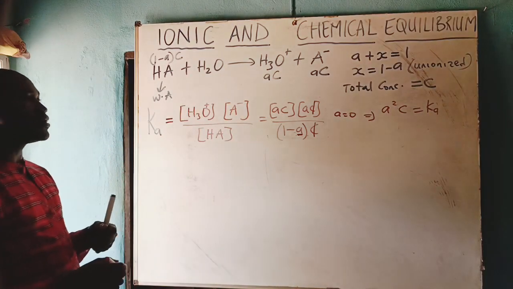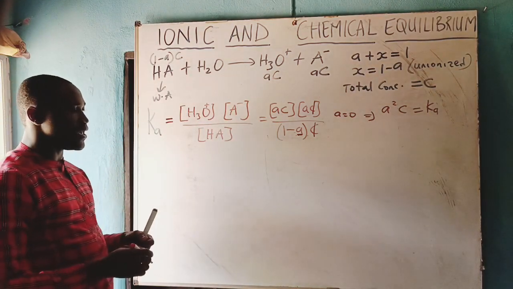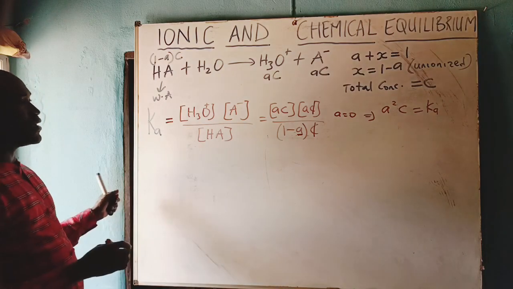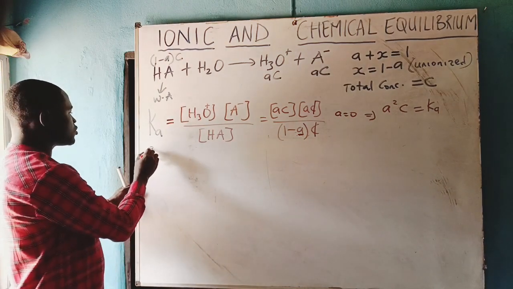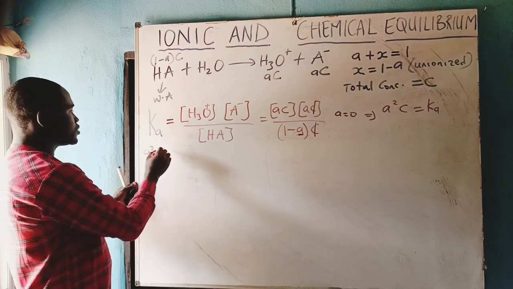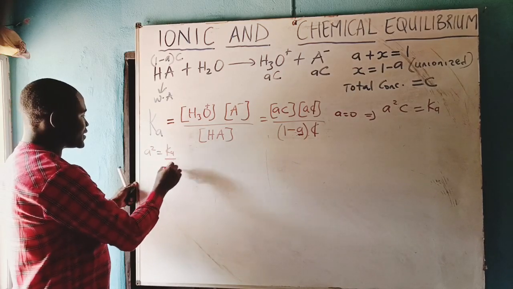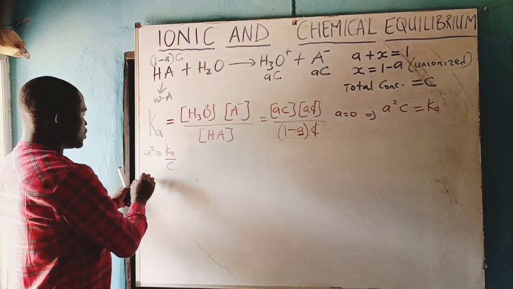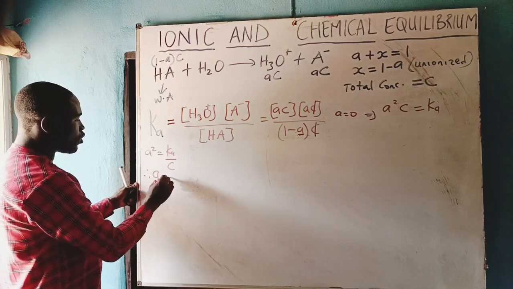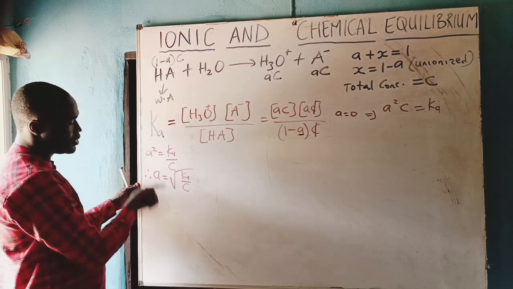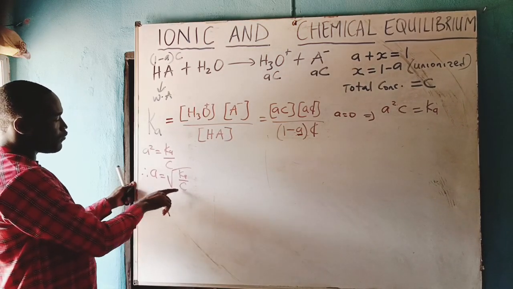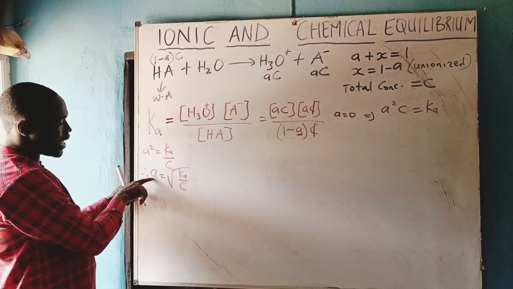We have gotten the final value for Ka. We now say that we make our A square subject of formula. It will be giving us Ka all over C. And we also say that our A is equal to square root of Ka all over C. That is the formula for this ionized part.